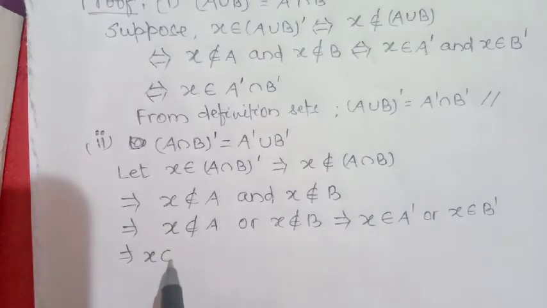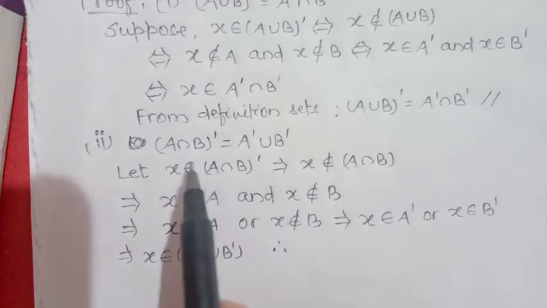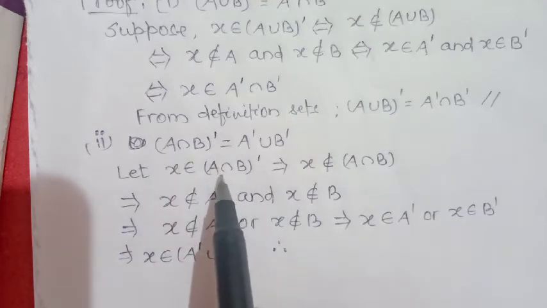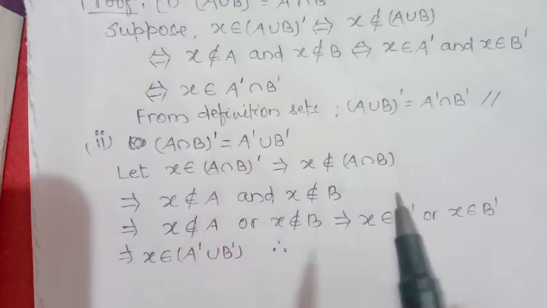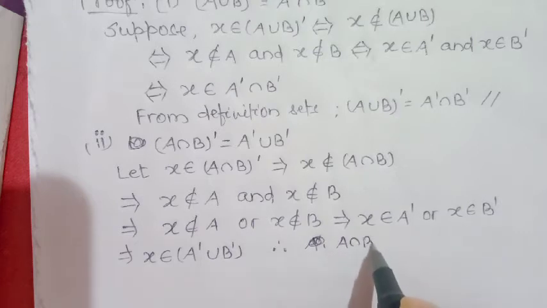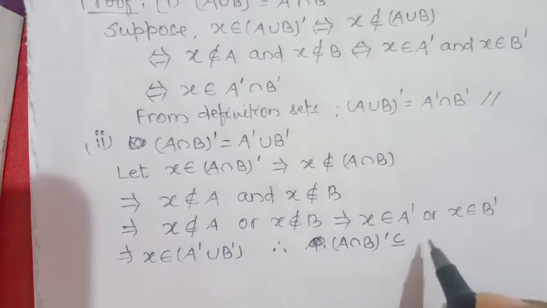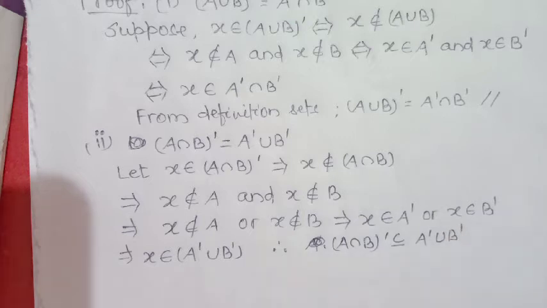So from the definition of subsets, complement of A intersection B is a subset of A complement union B complement. This is your relation number 1.